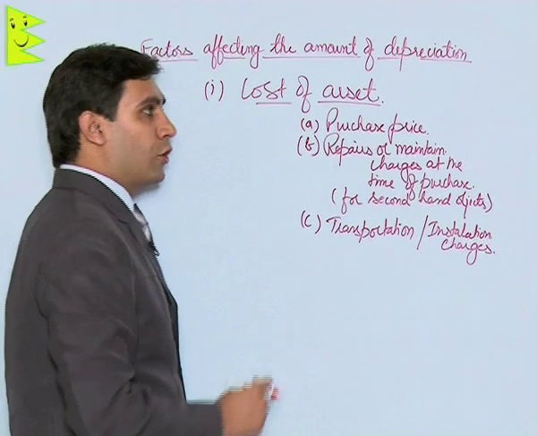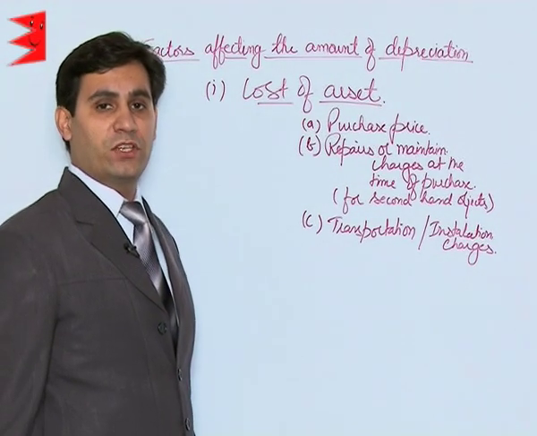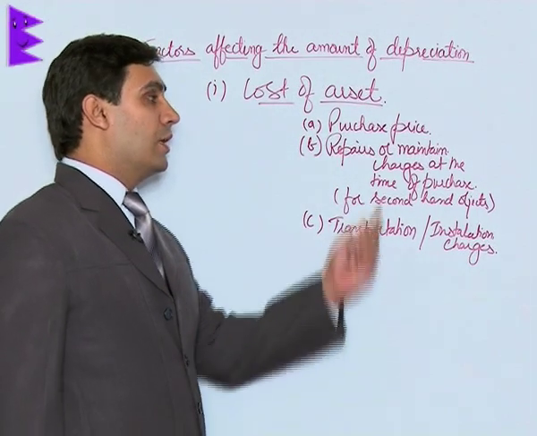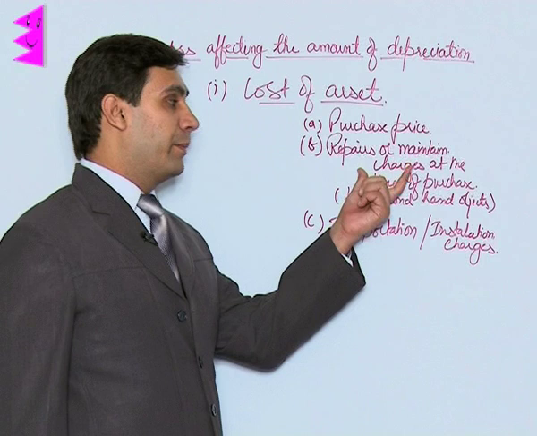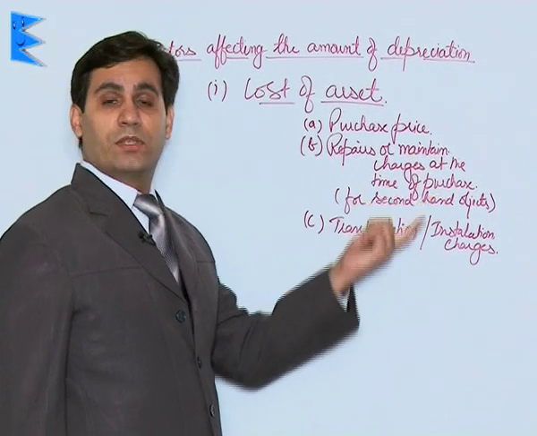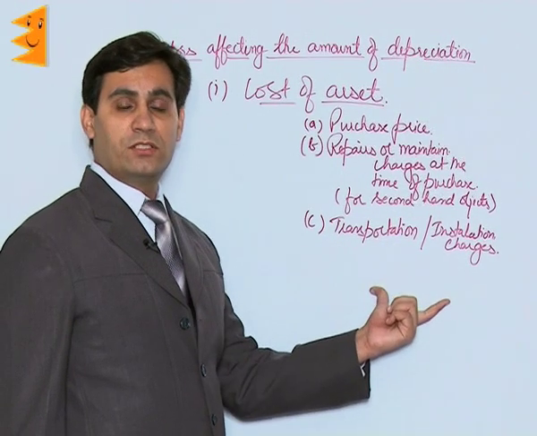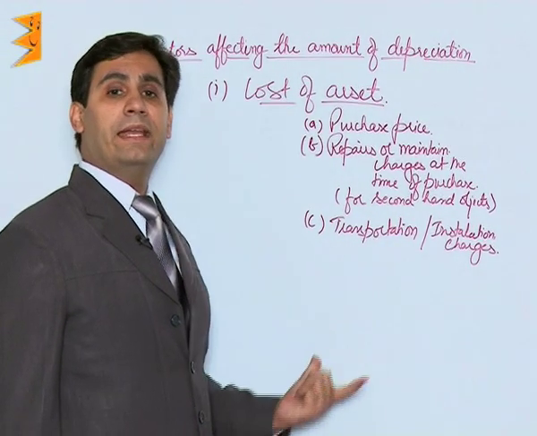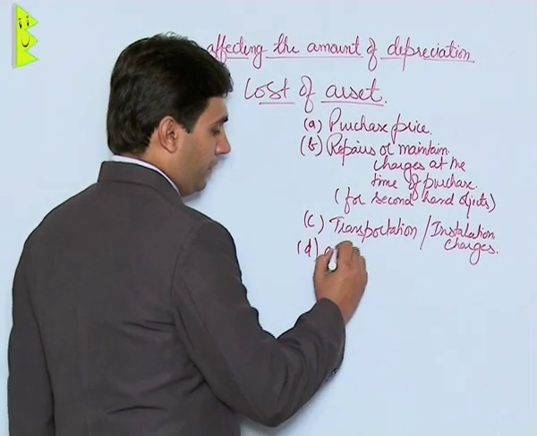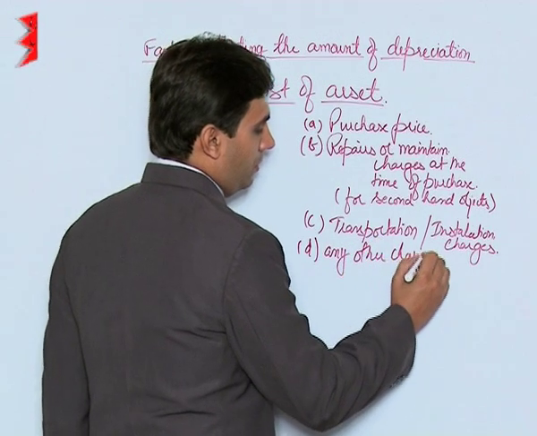So now students, the cost of the asset is the first factor that determines the amount of depreciation. And when we use the word cost, it includes the purchase price of the asset, the repairs or the maintenance charges at the time of the purchase if it is a second hand asset, then transportation and installation charges, and any other charge at the time of purchase.